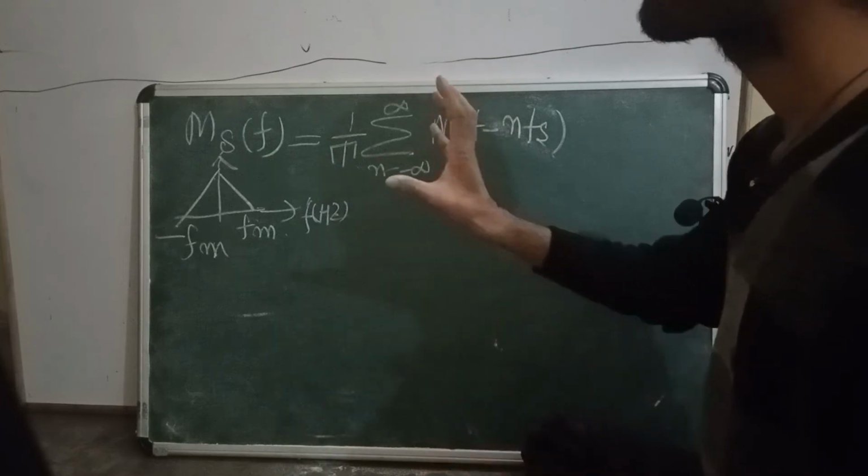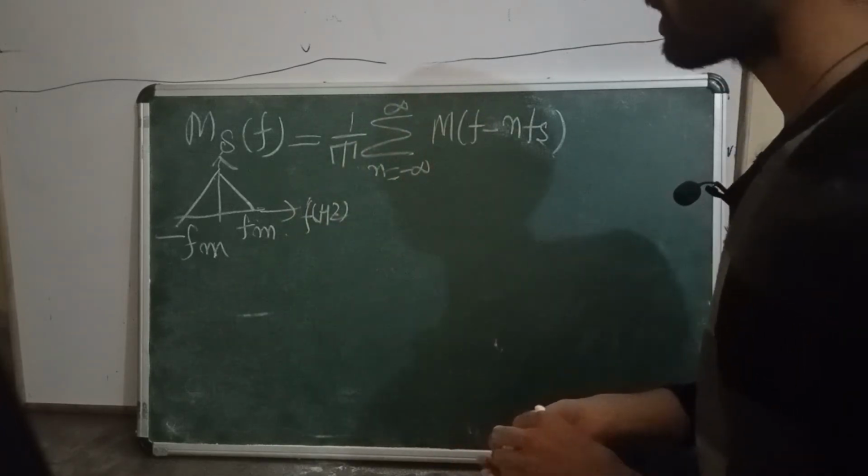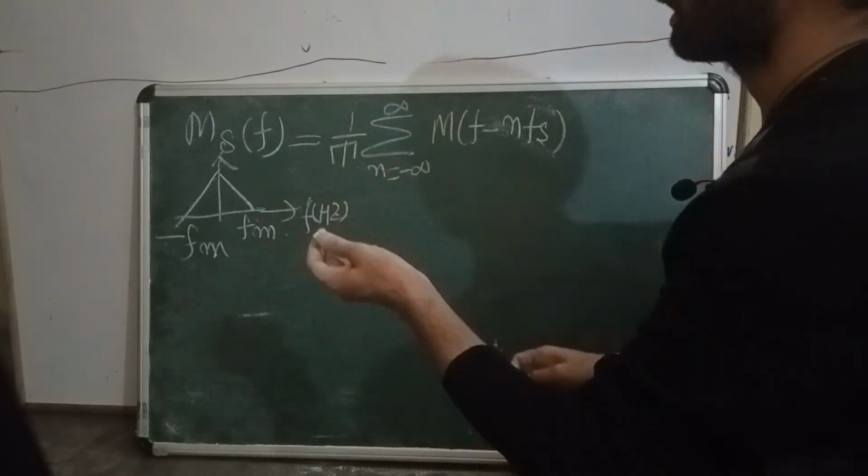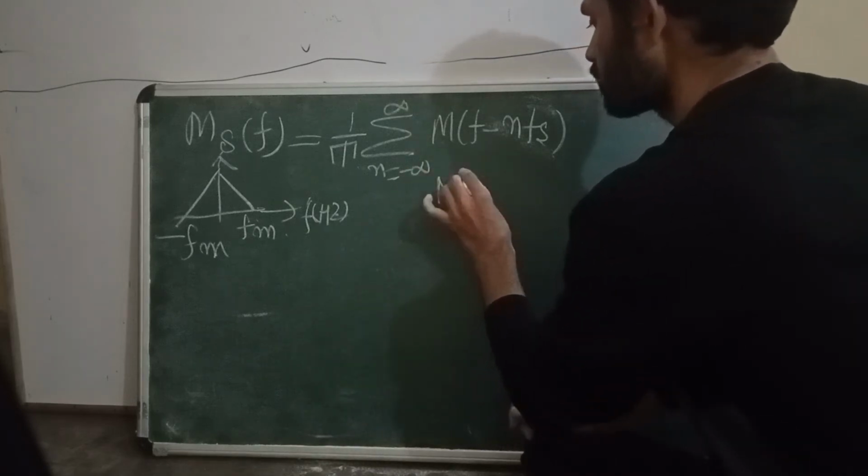For that we have to apply the Nyquist theorem.